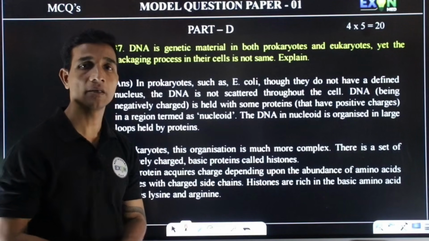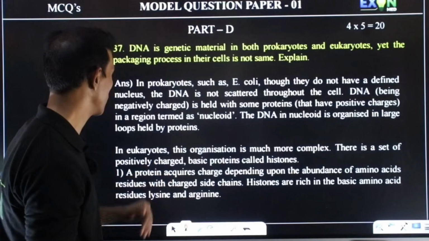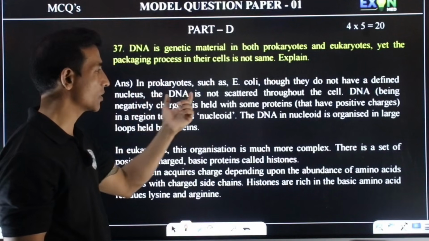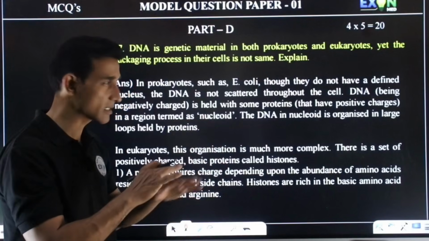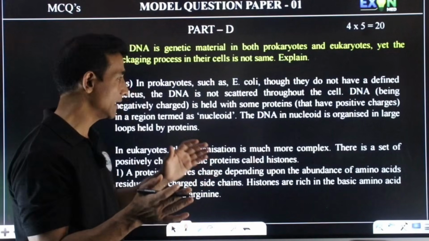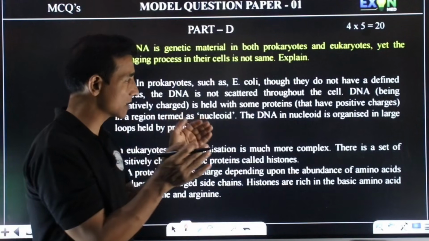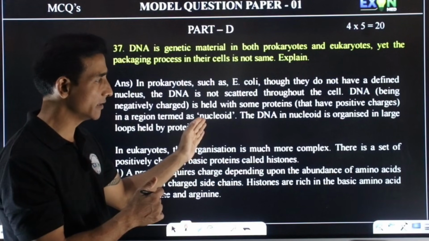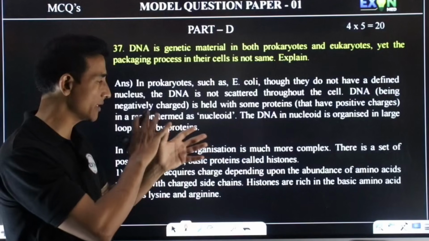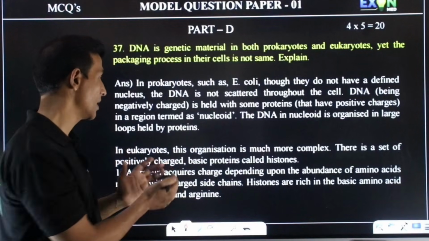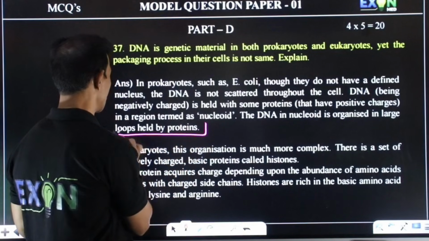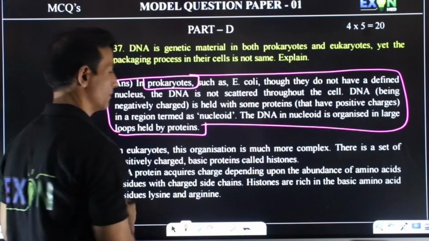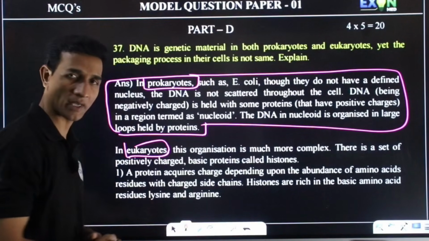So you have to use the nucleosome model here for the eukaryotes. In the prokaryotes, you can tell they don't have a defined nucleus, and the DNA is not scattered throughout the cell. It is held with some proteins which have positive charges, and it is called the nucleoid, and this nucleoid is organized in large loops held by proteins. So this will be the prokaryote part, and in the eukaryotes, what happens?